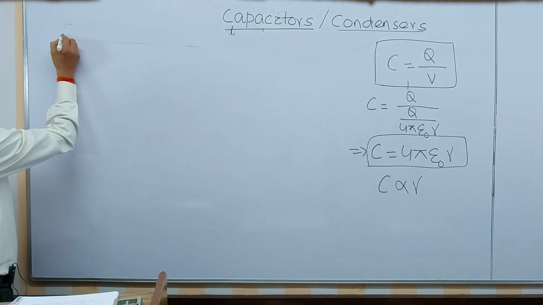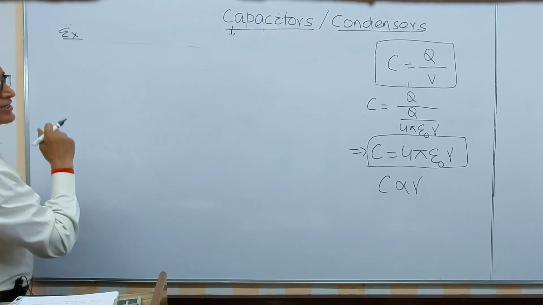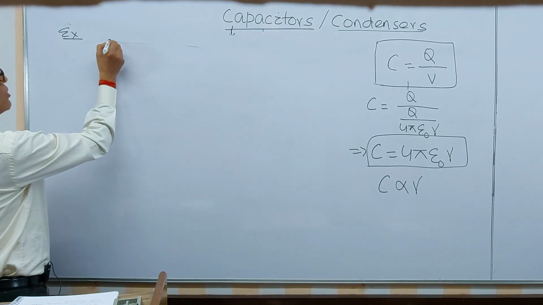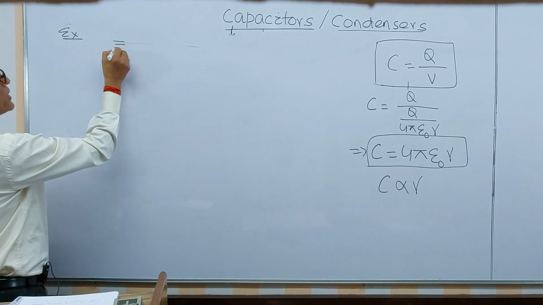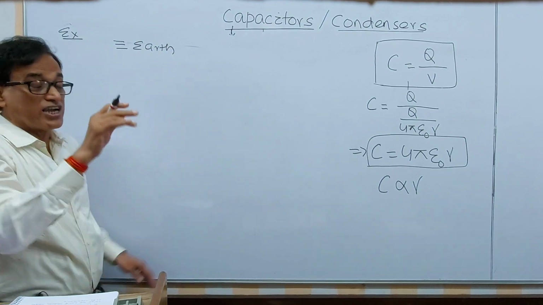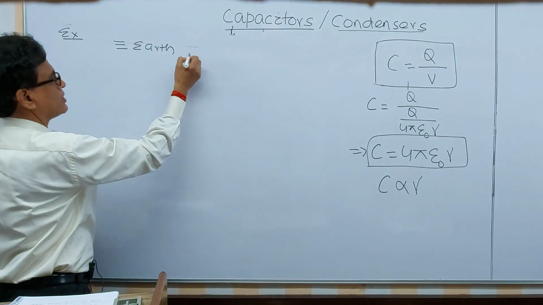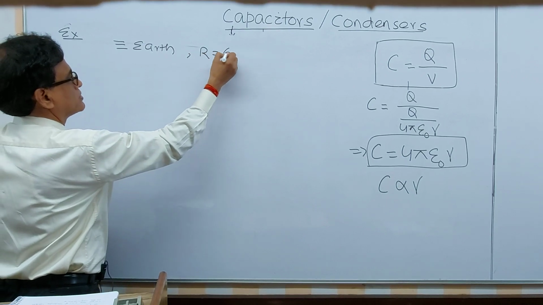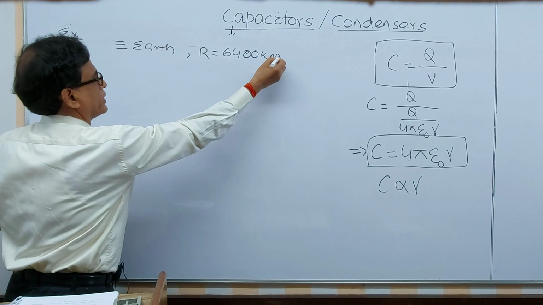Now let us see one example. We will consider a spherical conductor equivalent to the earth, of the size of the earth. The size of the earth means a radius of 6400 kilometer.